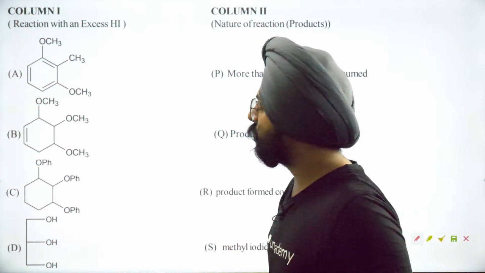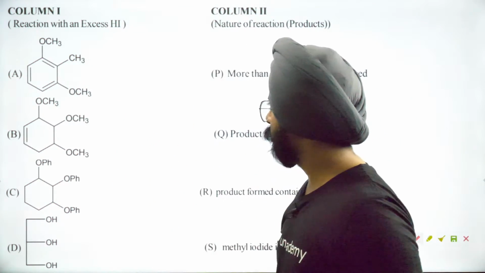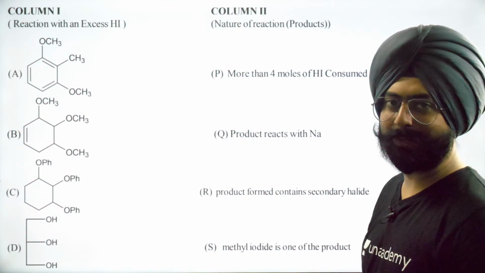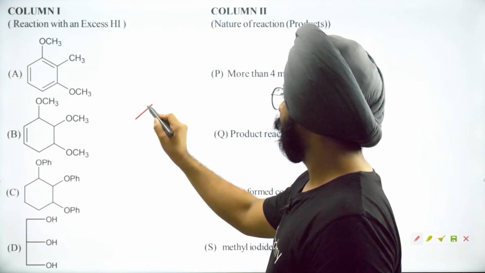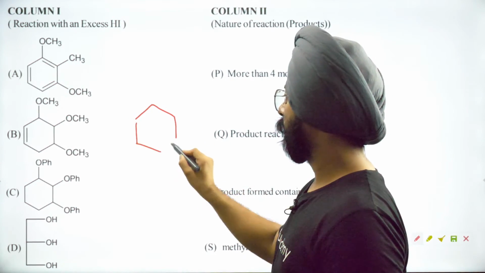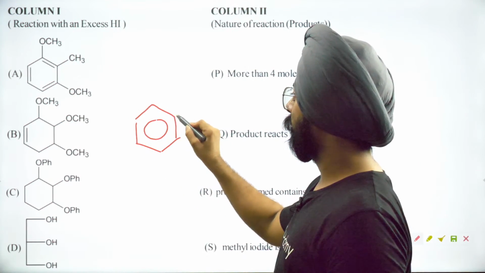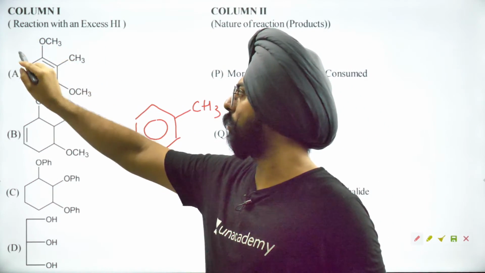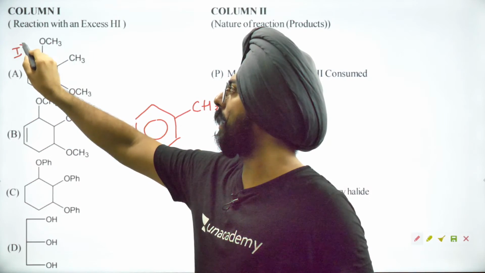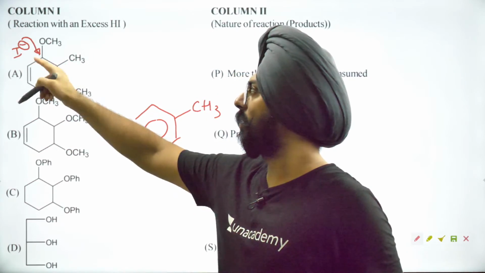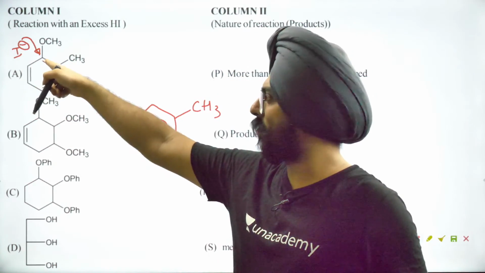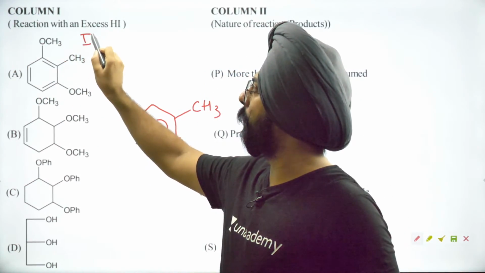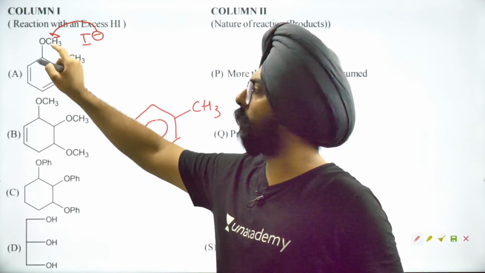I think for the first one, it's very simple. I'll try to use some space on this page to do the question. So what will happen in the first one? This is what's going on. The CH3 will not be replaced at all. And in OCH3, it's difficult for I negative to attack over here. Do you agree? This is not possible. I negative is not going to attack over here. There's not going to be a substitution on this carbon. The substitution will happen on this particular carbon.